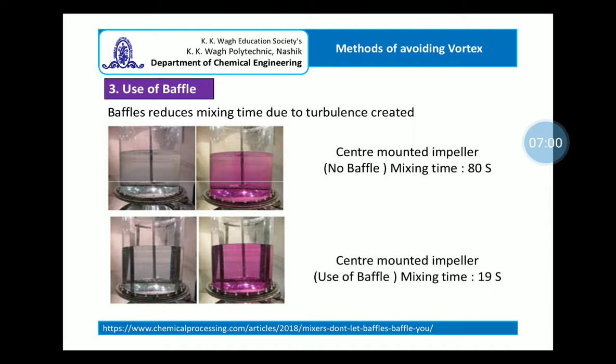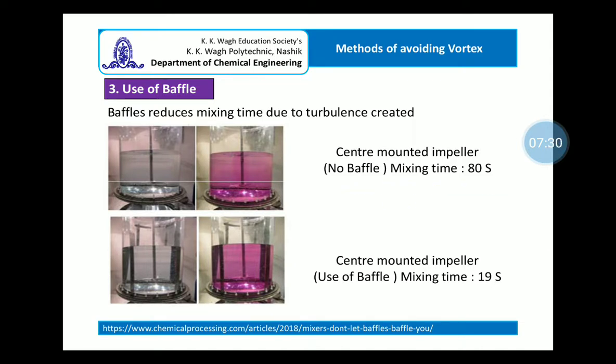Baffles not only avoid the vortex formation, but because of the turbulence created, they reduce the time required for mixing. Say, for example, the first figure is about the agitated vessel where the dye is to be mixed, but it is an unbaffled vessel, and as a result for the complete dispersion of the dye 80 seconds are required.